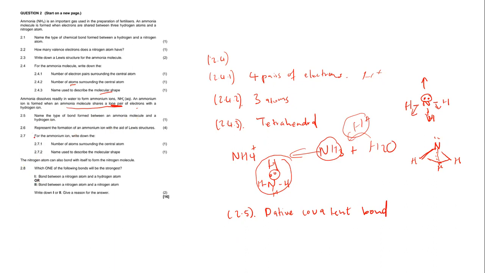Now 2.6, it says to us, represent the formation of an ammonium ion with the aid of a Lewis structure. Okay, so that means here we're going to have to represent the ammonium ion using a Lewis structure.